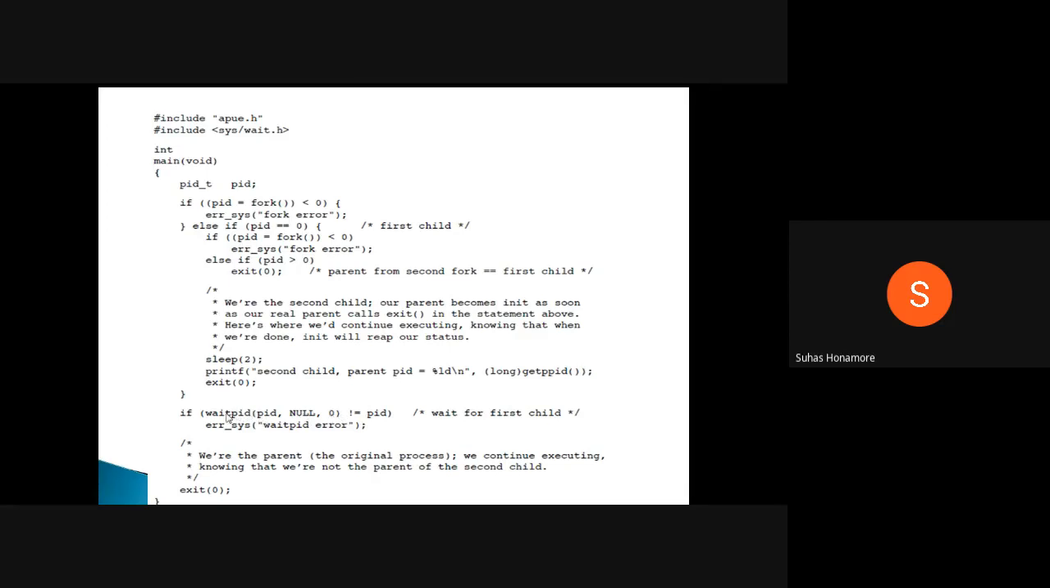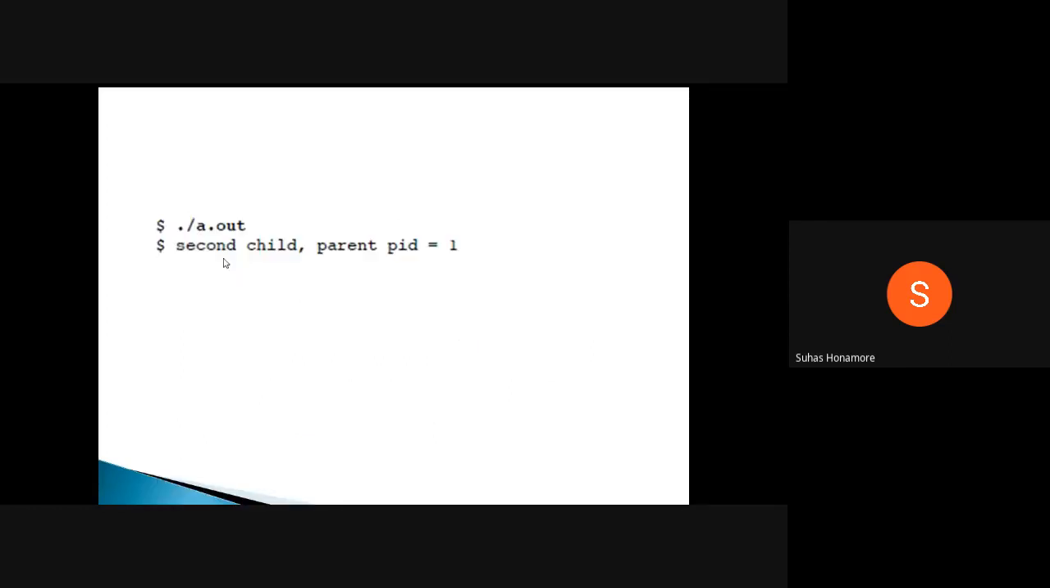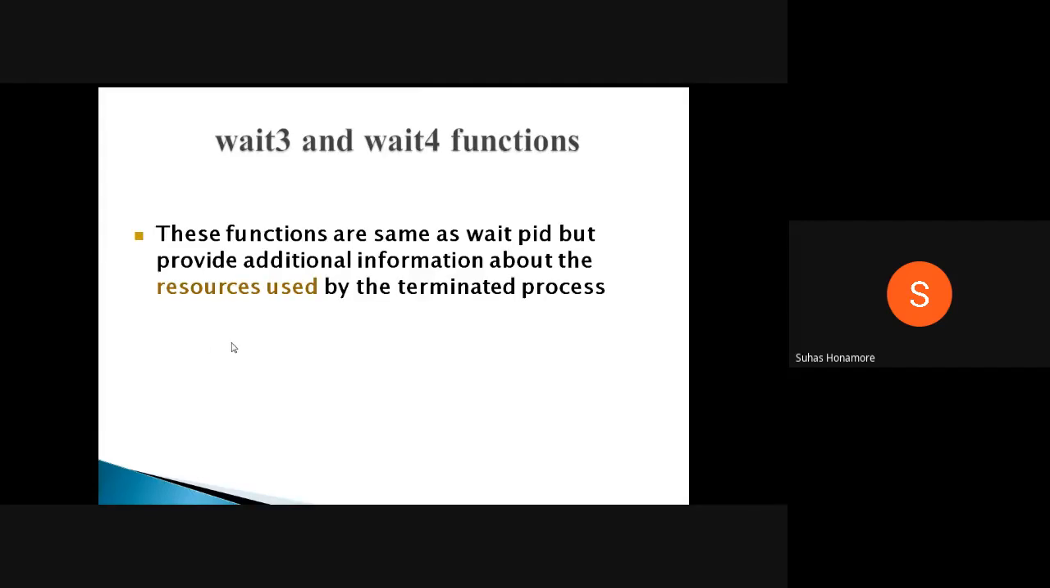Whenever it becomes true, it will come out, or if you want to do some operation, you can perform some operations here, then it will execute. Then exit 0 will do it. So we'll see the output. Okay, so here you are directly getting the parent ID as 1.